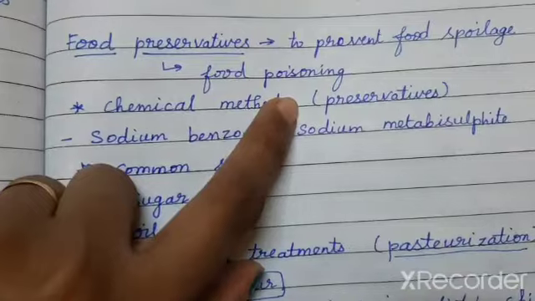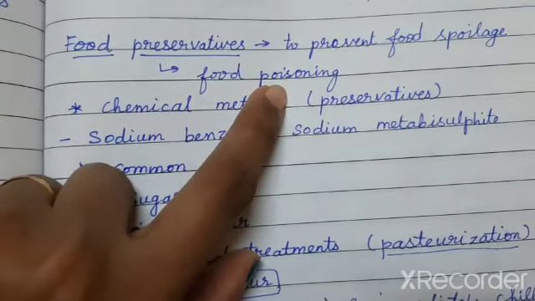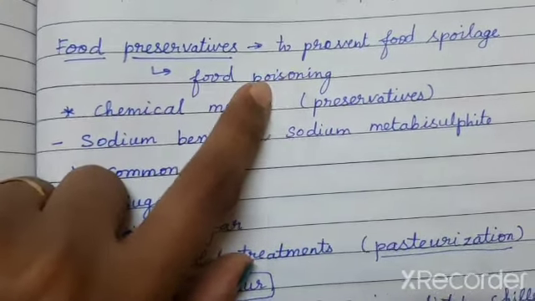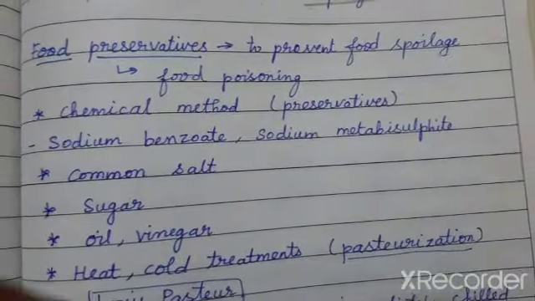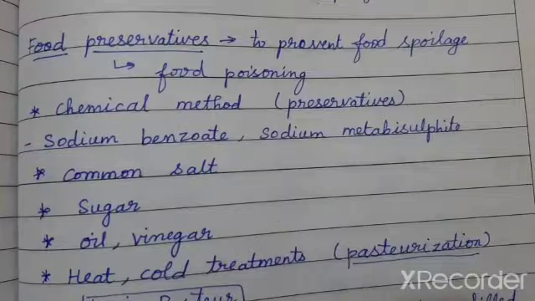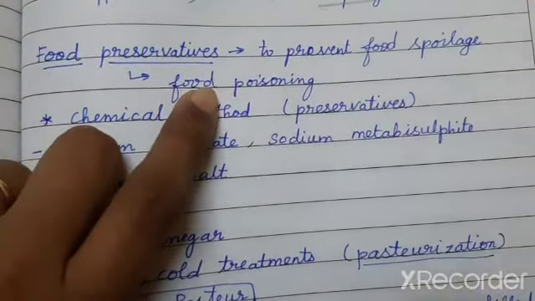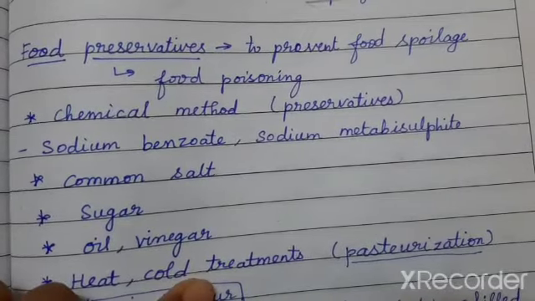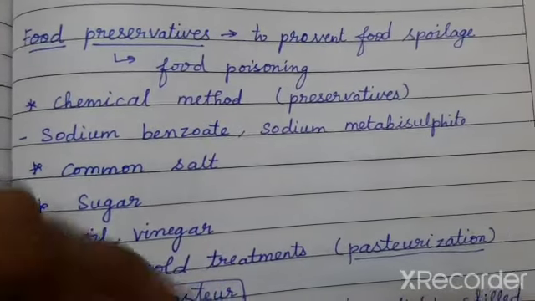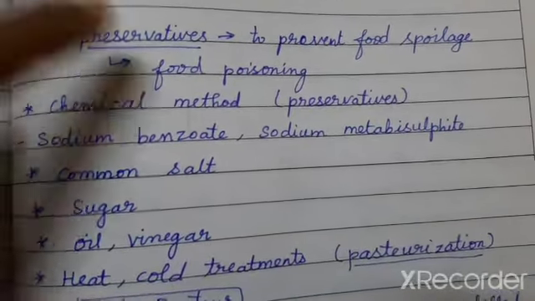Such kind of foods are affected by the microorganisms, and that is why we call them rotten foods or the decayed foods. When we eat the spoiled food, the human body cannot accept it. It cannot digest it, and it leads to severe illness in the human body.